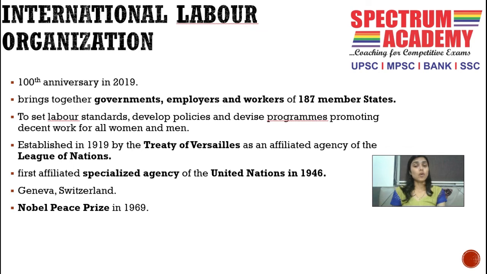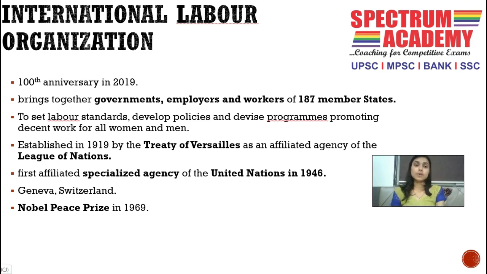The United Nations was formed in 1945, and after completion of its first year, the International Labour Organization became its first affiliated specialized agency. The headquarters of the International Labour Organization is in Geneva, Switzerland. The organization also won the Nobel Peace Prize in 1969, clearly after 50 years of its formation.